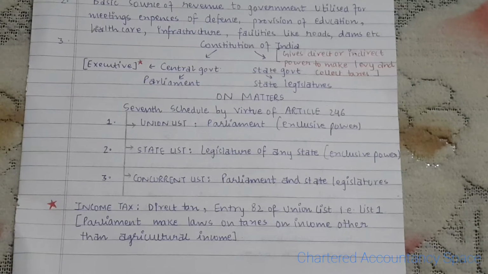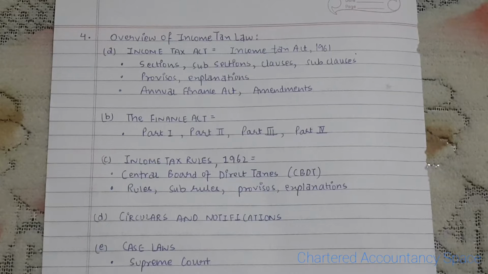Then we have the income tax, covered under the Union list, entry 82 of the Union list, and Parliament can make laws on income tax other than agricultural income. Then we have the overview of income tax law, which covers all the sections, subsections, clauses, subclauses, provisos, explanations, and then we have the Finance Act, covering different parts and detailing the different dates, slab rates, and various clubbing and TDS provisions. Then we have the income tax rules, the circulars and notifications, then the case laws, which are basically the decisions given by the Supreme Court that are considered the law of the land.